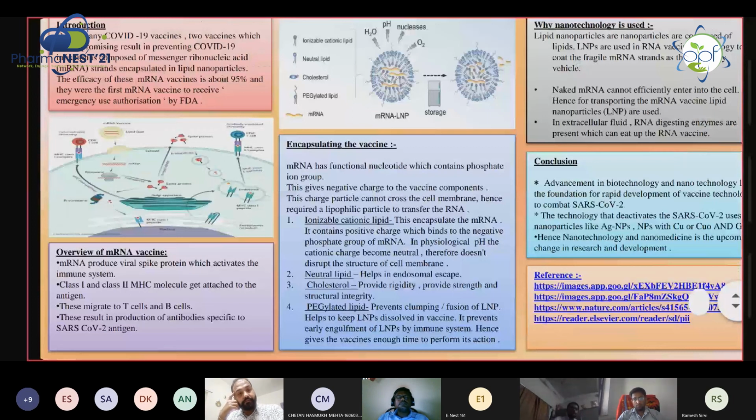Yes, sir. COVID-19 has spread all over the world, and that's why we present this presentation, and how the vaccine enters our body and works is shown in the poster.